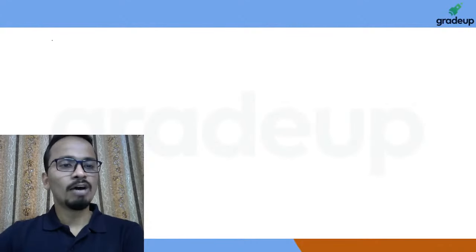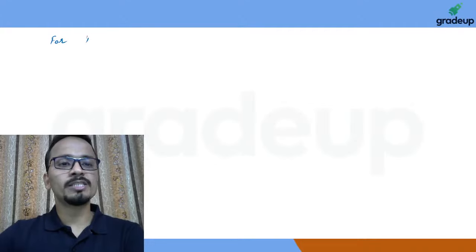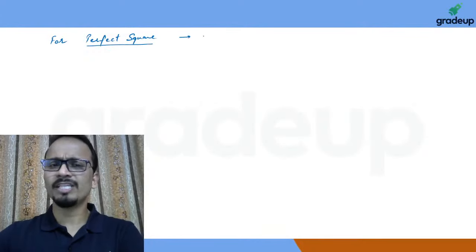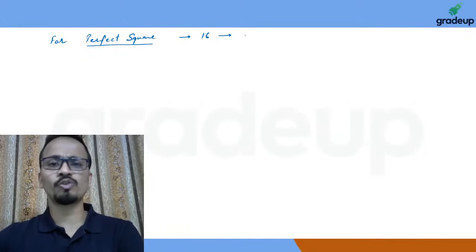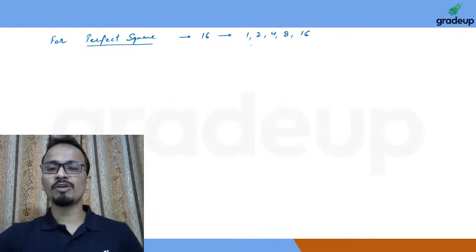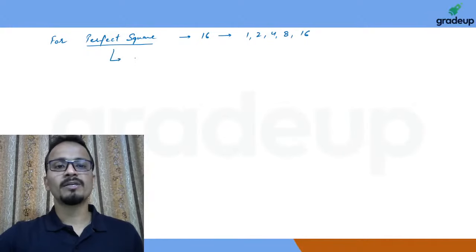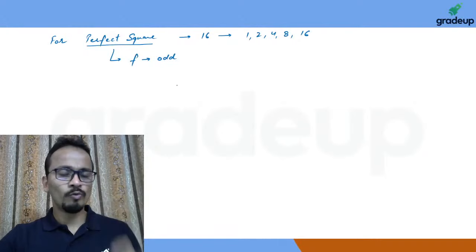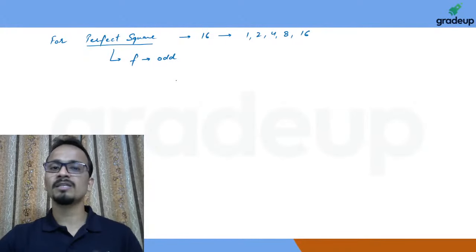Now for a number which is a perfect square, like I'll take a very small perfect square, 16. So 16 is a perfect square. The factors of 16 are 1, 2, 4, 8 and 16. So in this case the number of factors will be an odd number. So for a perfect square, the value of f, the number of factors, will be an odd number. You may keep this in your mind: when a number is a perfect square, the number of factors will be odd.